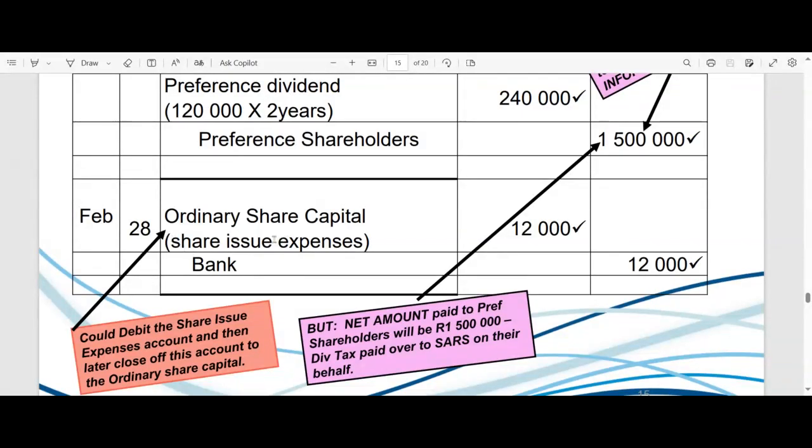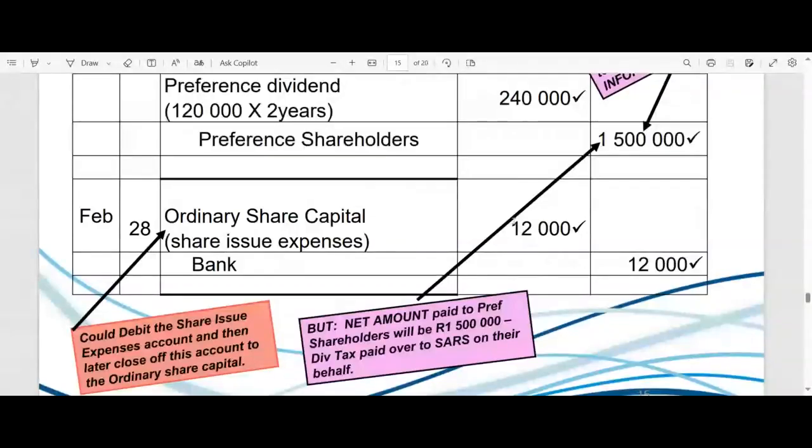So this share issue expenses account, which we originally debited, will be closed off to our ordinary share capital account, because we issued ordinary shares, right? We didn't issue preference shares, we redeemed preference shares, but we issued ordinary shares. So that will be ordinary share issue expenses, and we close it off to our ordinary share capital account, which means that this will appear as a change in equity in the column called ordinary share capital, minus 12,000 rands.